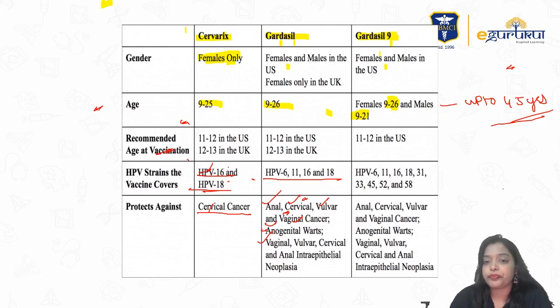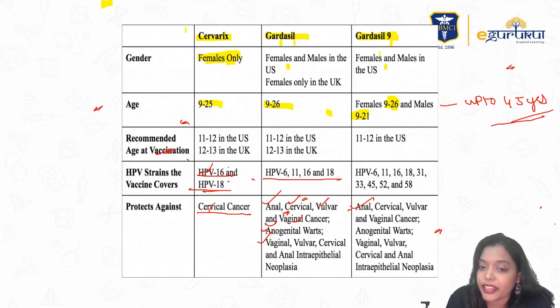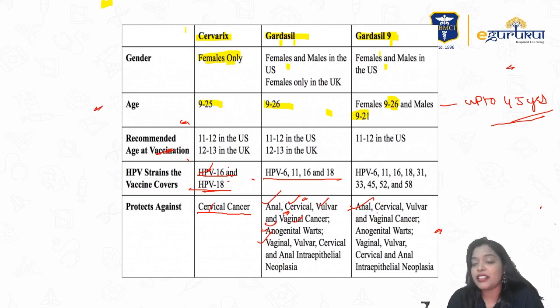Okay. Whereas Gardasil 9 contains HPV 6, 11, 16, 18, 31, 33, 45, 52, 58. So this also protects from anal, cervical, vulval and vaginal cancers and their pre-malignant lesions, as well as warts. So that's about Gardasil and Gardasil 9.